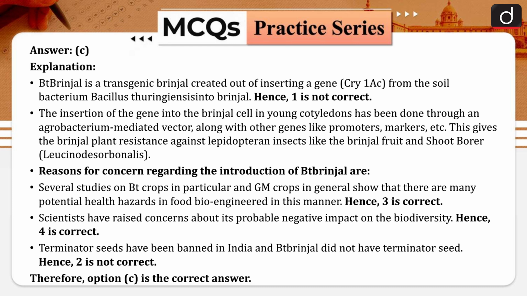The insertion of the gene into brinjal cells in young cotyledons is done through an Agrobacterium-mediated vector, along with other genes like promoters and markers. This gives the brinjal plant resistance against lepidopteran insects like the brinjal fruit and shoot borer.